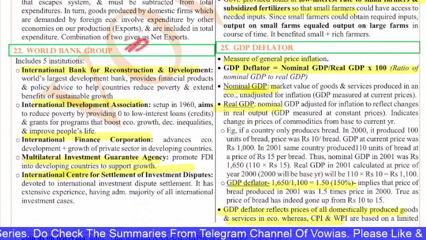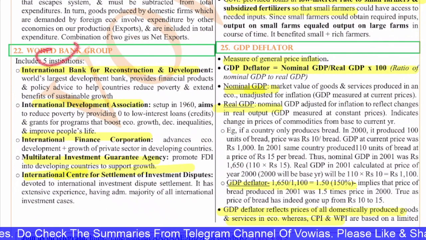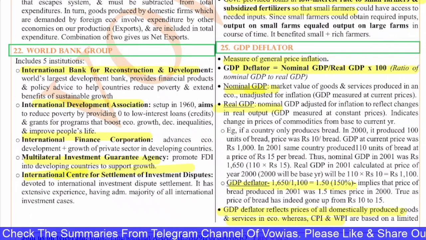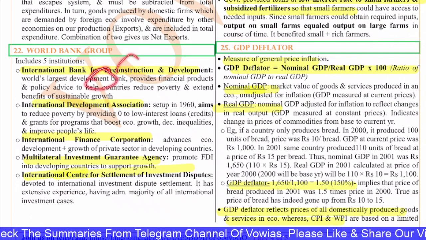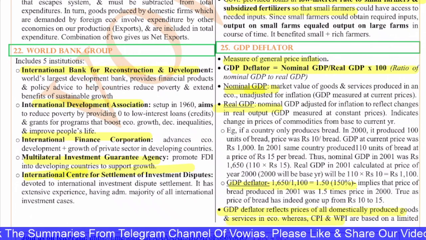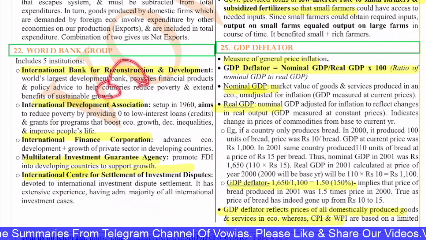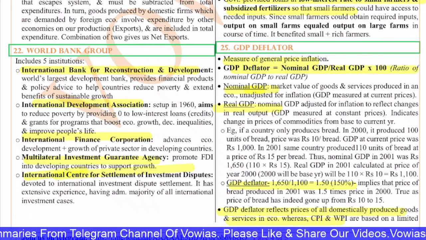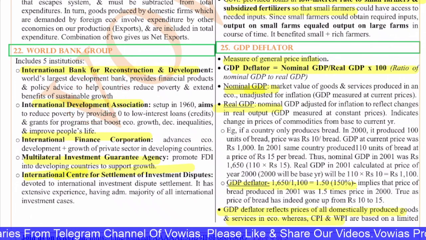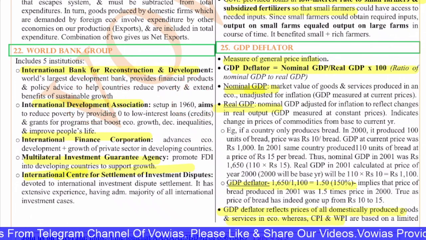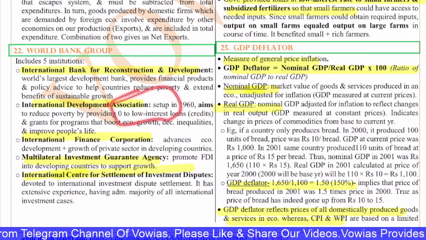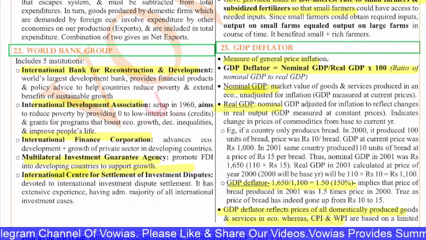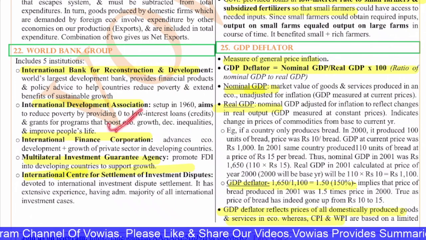Next, the World Bank Group. The World Bank Group consists of 5 institutions. First is the IBRD, International Bank for Reconstruction and Development. It's the world's largest development bank, and provides financial products and policy advice to countries to reduce their poverty and extend the benefits of sustainable growth. Next, you have the International Development Association, the IDA. It was set up in 1960 and the aim is to reduce poverty by bringing zero to low interest loans and grants for programs that boost economic growth, decrease inequalities and improve people's lives.